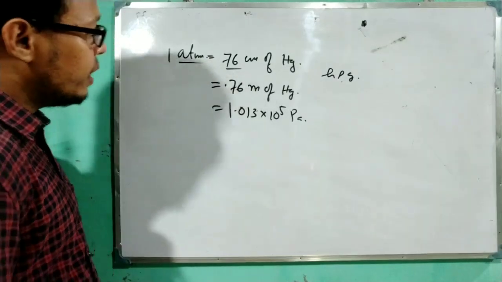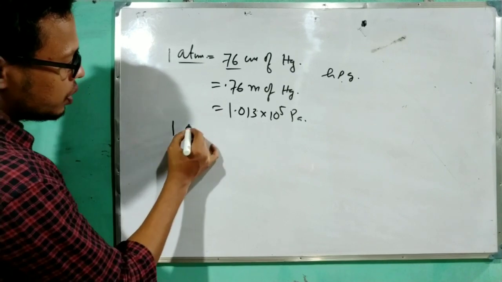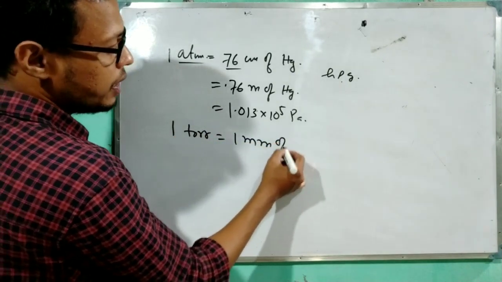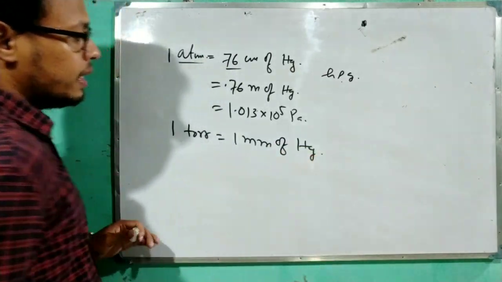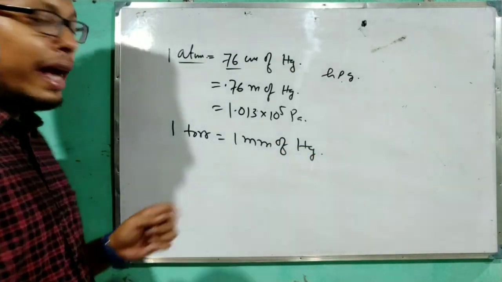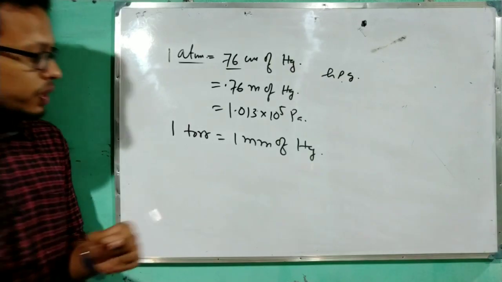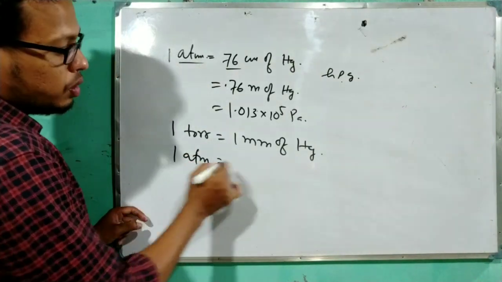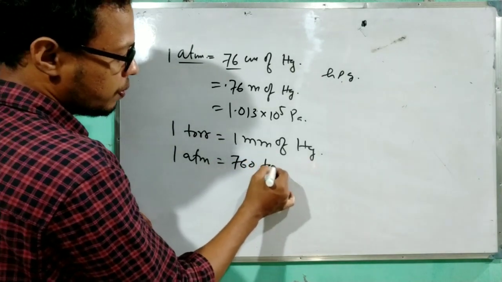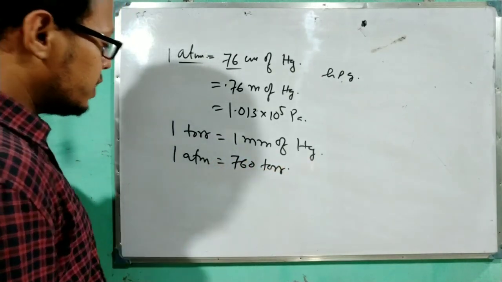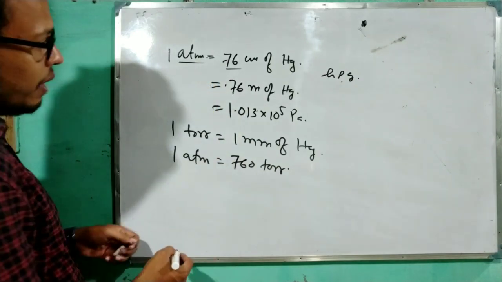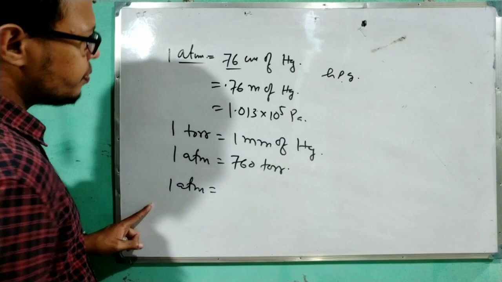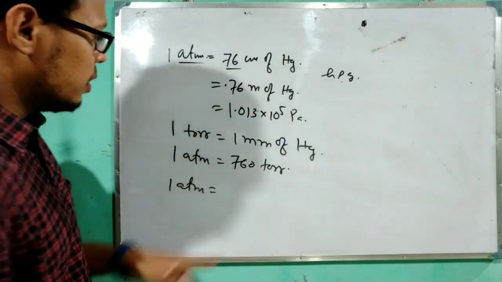Now one different unit, which is 1 torr, equals 1 millimeter of Hg, and there is a relation between torr and ATM, which is 1 ATM equals atmospheric pressure equals 760 torr. Okay, how did this relation come? See, from here we have read 1 ATM equals 76 centimeter.